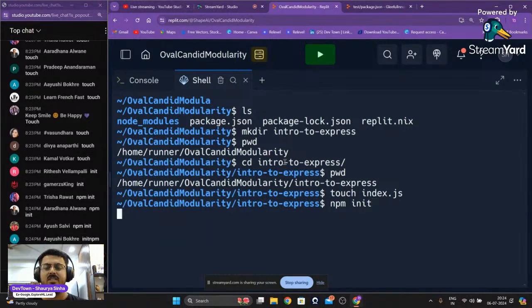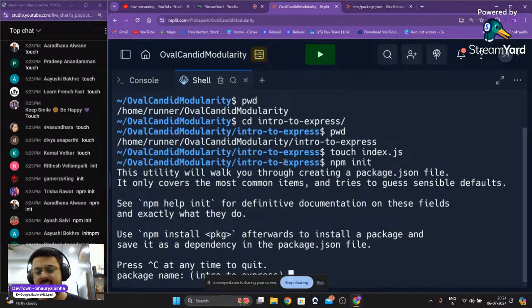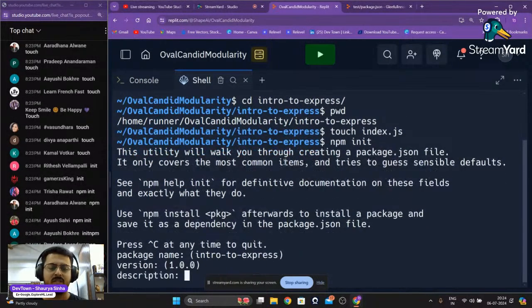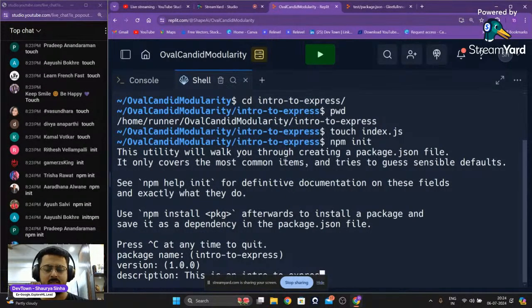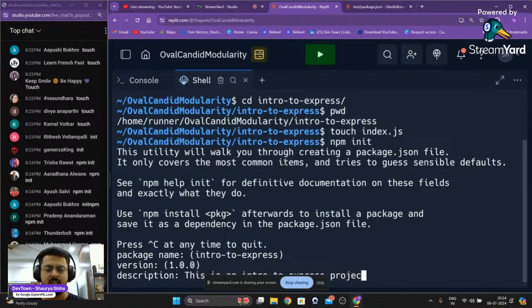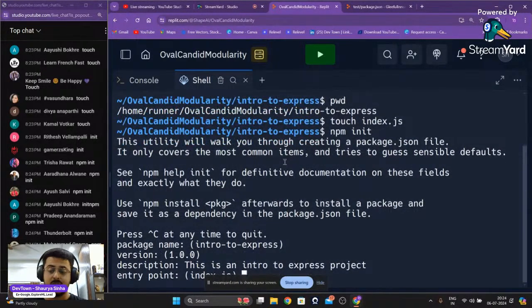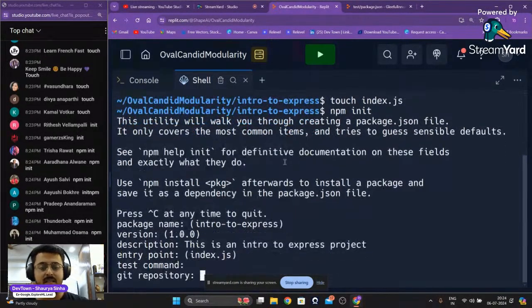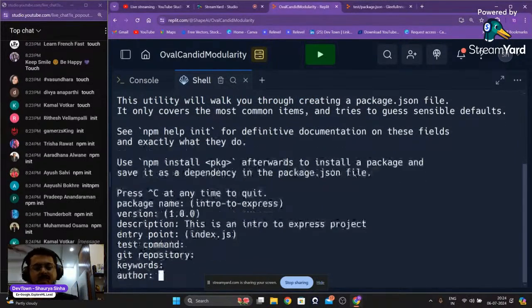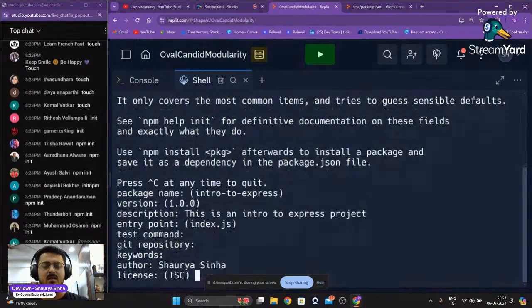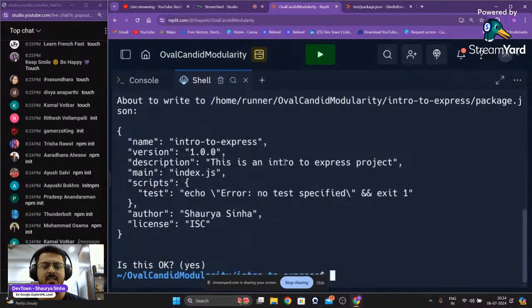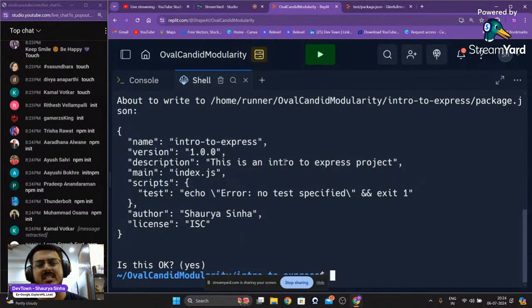Okay. So once you do that, you are initializing npm. You can just go through the entire thing. Description: this is an intro to Express project. Entry point index.js. Test command nothing. Git repository nothing. Keywords nothing. Author Shaurya Sinha. License nothing. Is it okay? Yes. So we have initialized npm, guys.